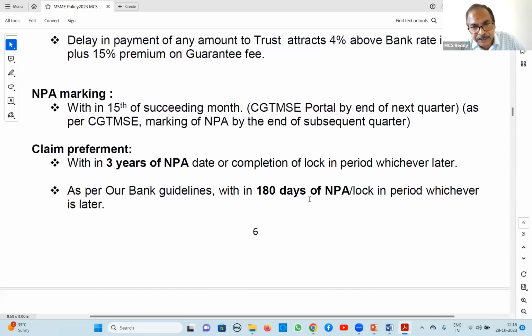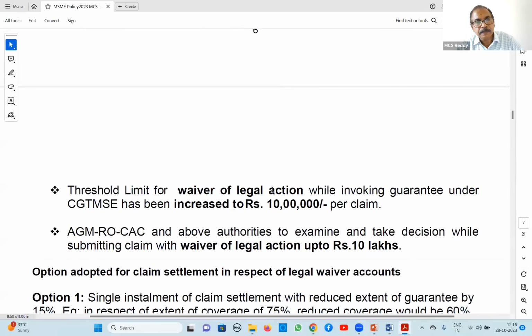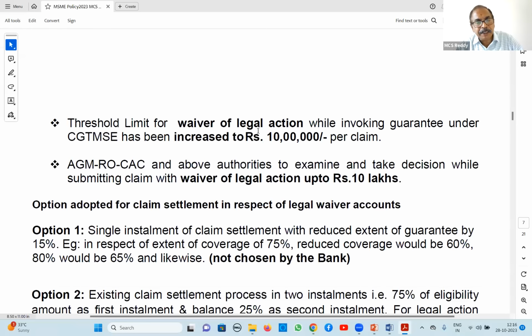But our bank says within 180 days of NPA or completion of lock-in period, whichever is later, you have to claim as per our bank. So don't wait for 3 years. Within 180 days, you claim. This is important this current year.